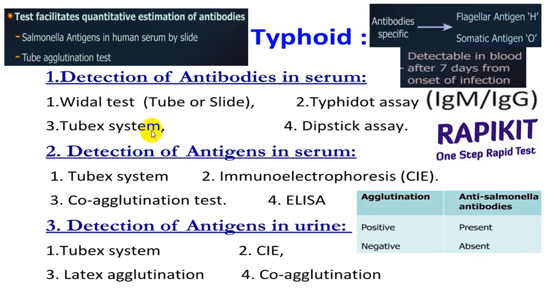Detection of antibody will be done by Vidal test and typhoid dot test, while detection of an antigen you can do in serum by Tubex method or by ELISA or immunoelectrophoresis. And detection of an antigen in urine you can do by Tubex system or latex agglutination or by co-agglutination. Usually these are not commonly done. The most commonly done are the Vidal test and typhoid dot test.